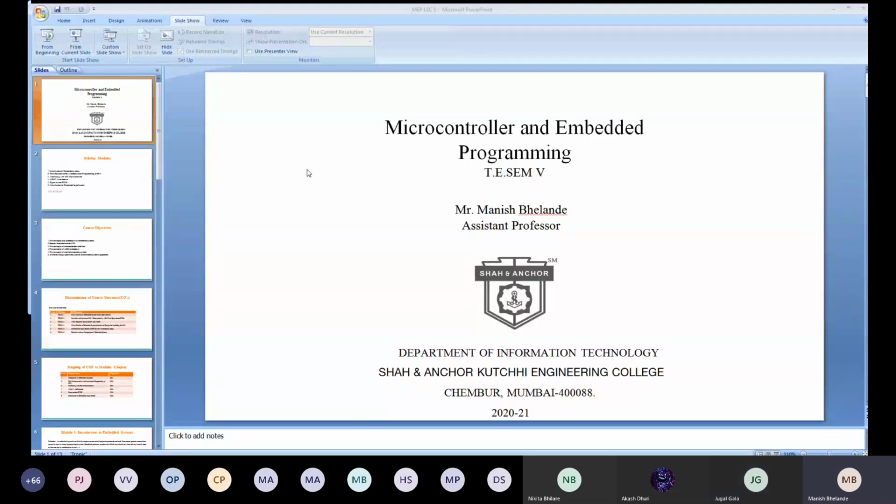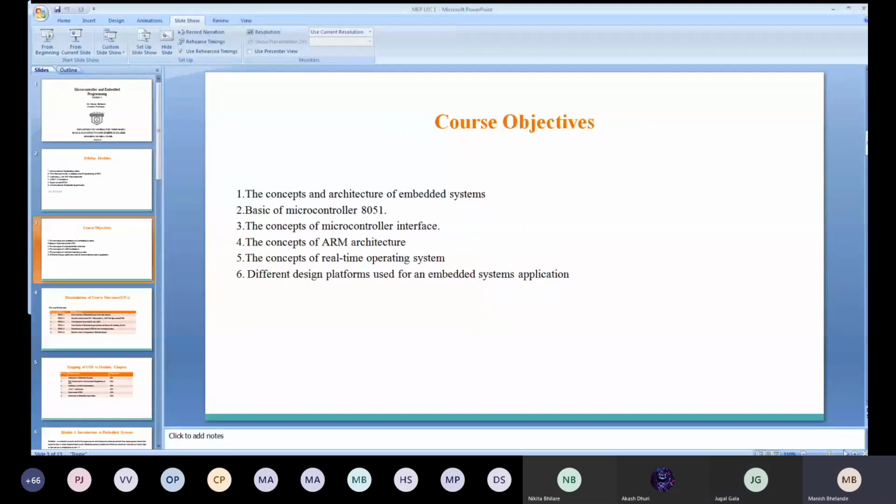Just a moment. Yeah, it is appearing. One minute. From my side, I am just doing it on my full screen only. I don't know about the issue. It is showing the full screen on my side. One second.